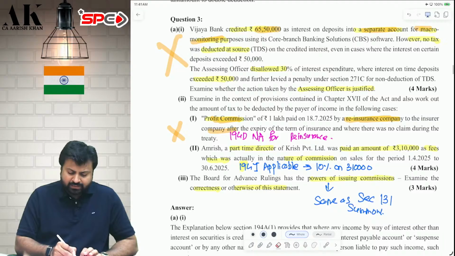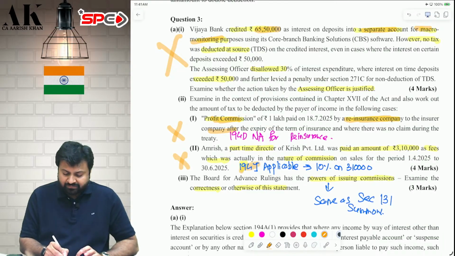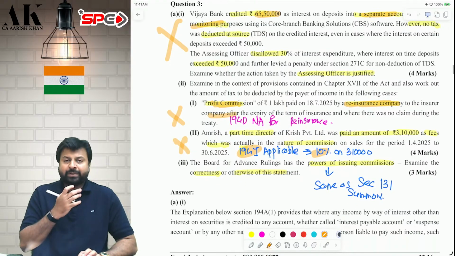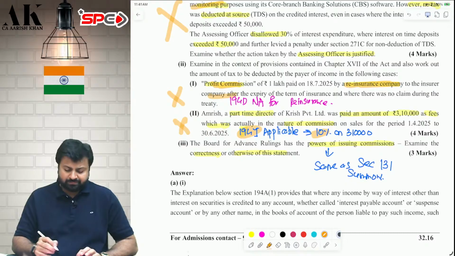Next one, we have just done that if you make some payment to director over and above salary, then you have to deduct TDS under 194J at the rate of 10%. I hope it is clear. And threshold is also not applicable. Do you remember in the previous MTP we have?